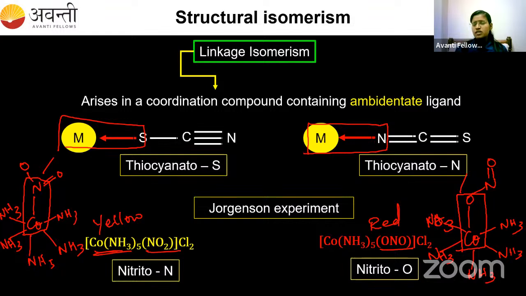This type of question is actually very easy, you know. They will give you the compound and they will ask you to find out the isomerism existing in it. Just by seeing the compound itself, we can find out, right? The linked atom is different because it contains an ambidentate ligand. So it is an example of linkage isomerism. Very, very easy questions will come from this. You don't have to memorize or understand much here. If you understand the concept, then it is going to be an easy part. Clear? Shall I go for the second isomerism?